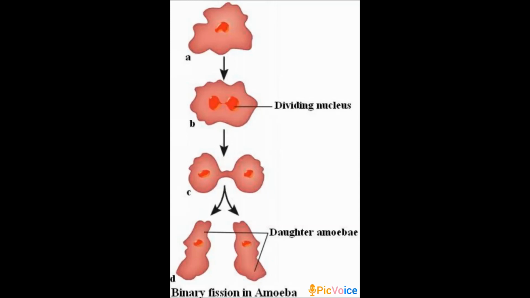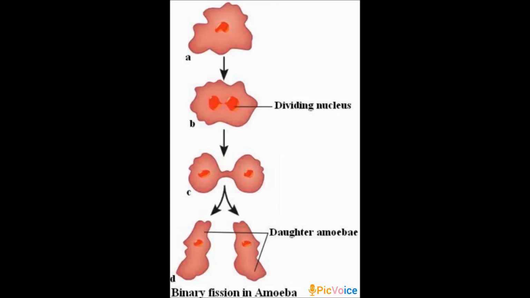In asexual reproduction, first we have seen the reproduction in hydra, and then we saw reproduction in amoeba. Amoeba is a single-celled organism, so obviously it has only one nucleus. When reproduction begins, first the nucleus gets divided into two and then the body gets divided into two amoebae.